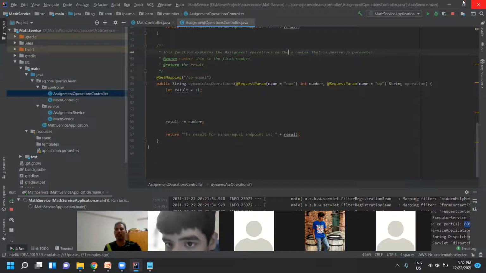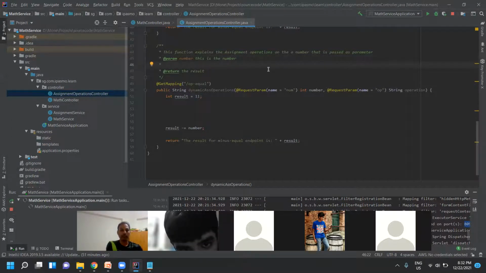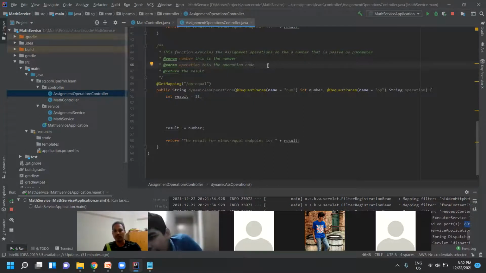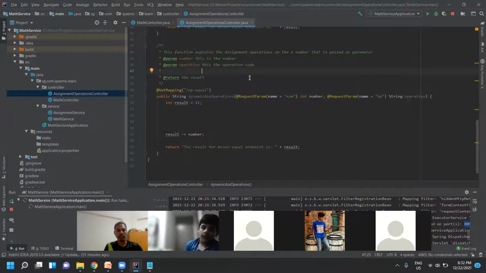On the number that is passed as a parameter is the number. And what is the other one? At the rate param operation, operation code. So I'll take another 5 to 10 minutes. Result, and then it returns the result. Fine, we are done with this.